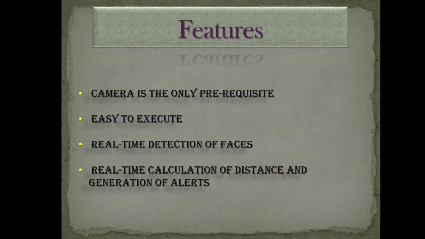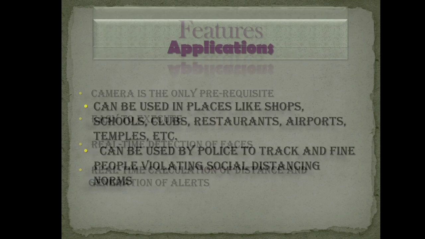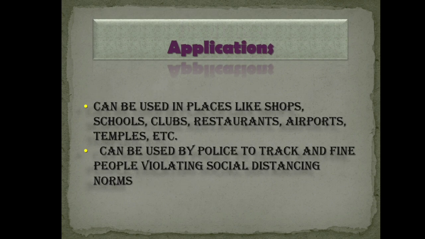One of the prime features of our software is its only requirement, which is a camera. It is easily available at public places in the form of CCTV cameras. Also, it is really easy to use. Another major highlight of our software is that all these processes of detection, calculation of distance and alert generation happen in real time. Our software can be used in public places like shops, restaurants, cafes, clubs, etc.